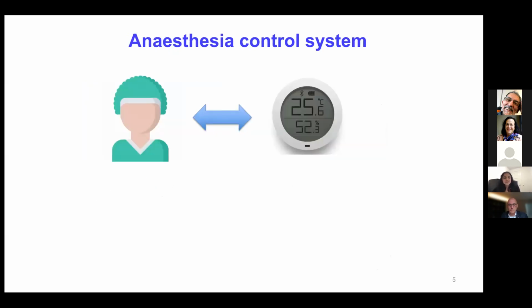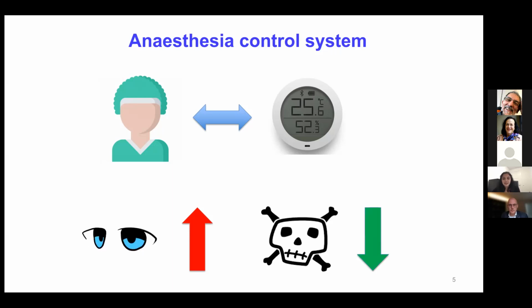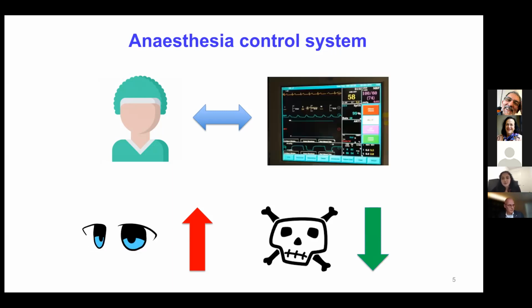How about developing or implementing such a system in the operation room for the anesthesiologists? So when the patient is awake, you can increase the anesthetic drug dosage. And when the patient is sedated or if he's in a coma, you can reduce the dosage of anesthesia. And instead of a simple thermostat, a monitor can be used to record the vitals of the patient and other physiological parameters.